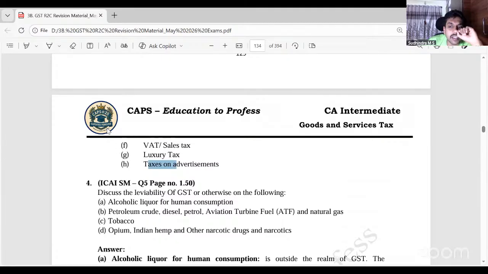This is a study material question. Discuss the leviability of GST or otherwise on the following. Alcoholic liquor for human consumption. We have already discussed, GST is not levied. Central excise and state VAT is levied. Petroleum crude, state excise and VAT is levied. Petroleum crude, diesel, petrol, ATF and natural gas, same, GST is not levied. But can GST be levied on petroleum products?